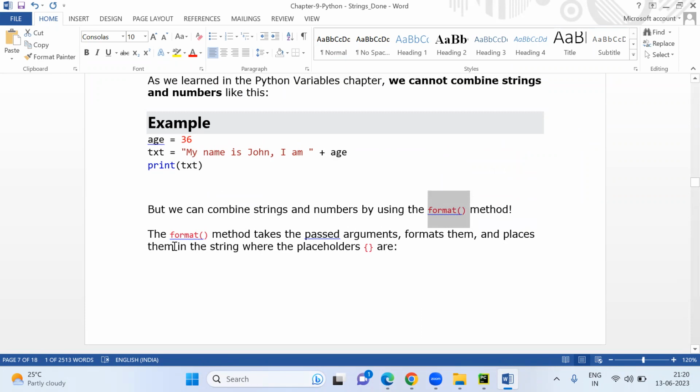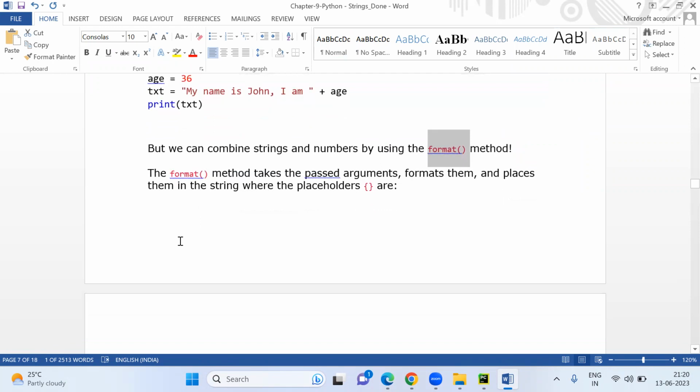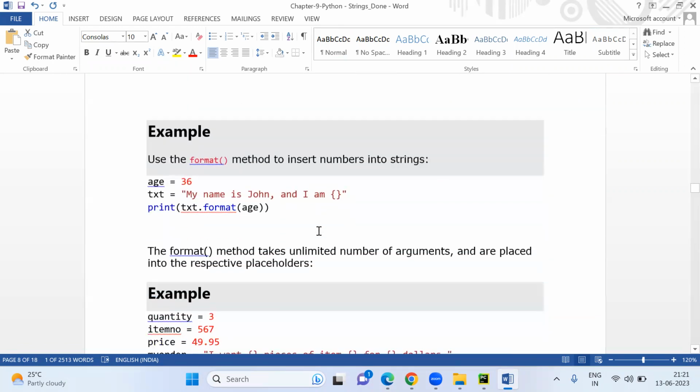The format method takes the passed arguments, formats them and places them into the string where the placeholder curly brackets are. So let's see how the format works.